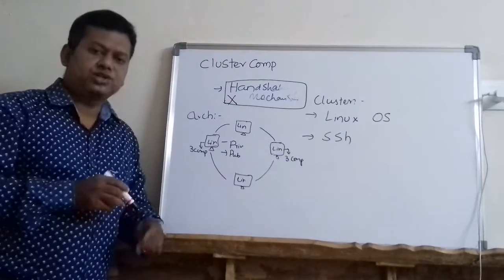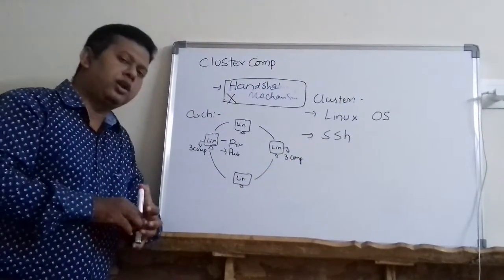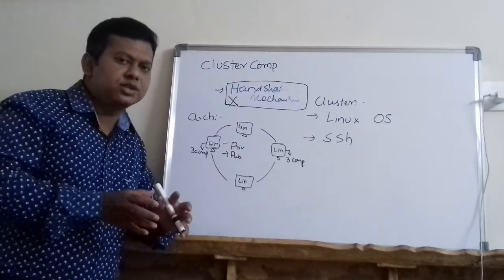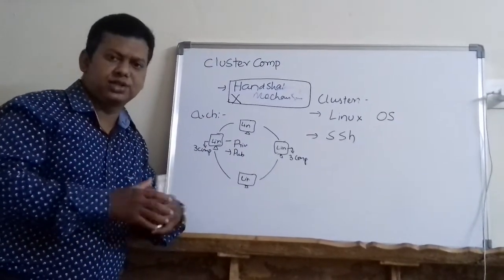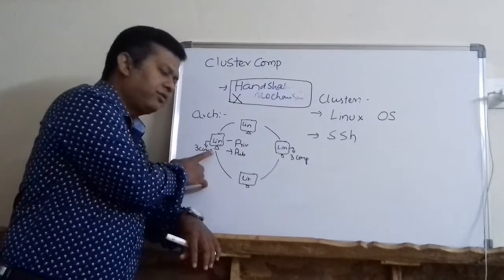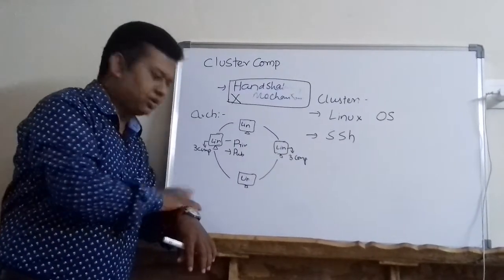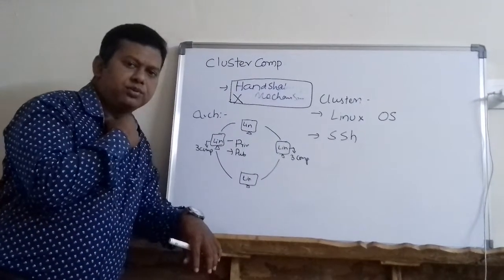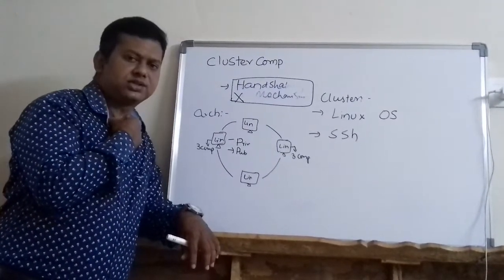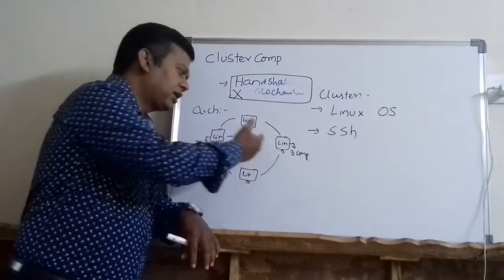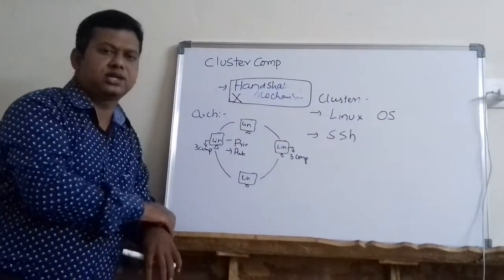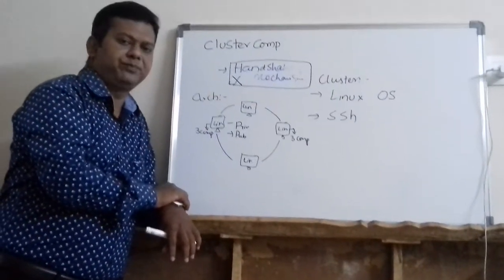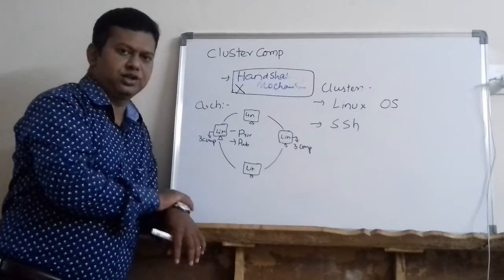So every machine has the public keys of all other machines. While setting up the cluster itself, I introduce each machine to each other. So computer 1 is aware of the presence of the remaining 3 computers. Computer 2, 3 and 4 likewise know the presence and existence of the remaining 3 computers.